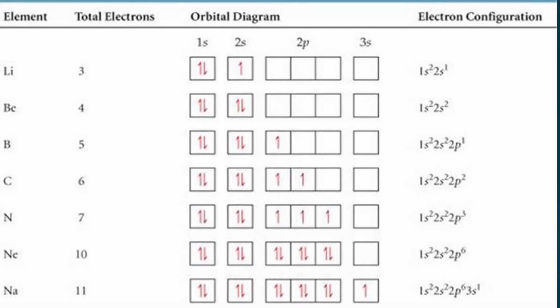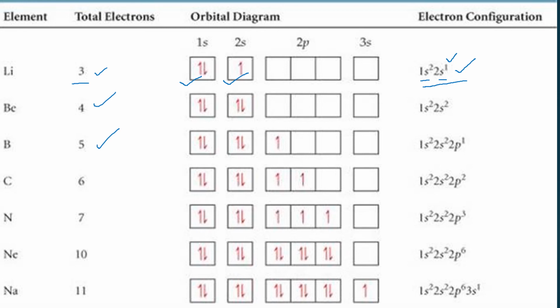Electronic configuration, the last part. Here you have, suppose I have to write the configuration for lithium. Lithium has total electrons 3. These are the atomic numbers 3, 4, 5 and so on. So if I have the arrangement that it has to be 1s, then 2s, then 2p, then 3s, I can simply write the configuration in the boxes as orbitals, 2 electrons here and the 1 remaining here. Or I can simply write it this way. If orbital diagram is not required, electronic configuration can be written like this: 1s orbital, then 2 electrons in the superscript, 2s orbital, then 1 electron in the superscript. I had 3 electrons, I have filled them.